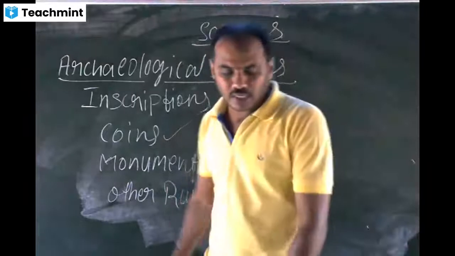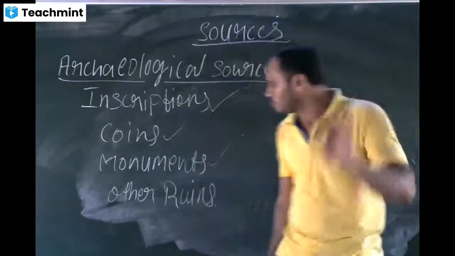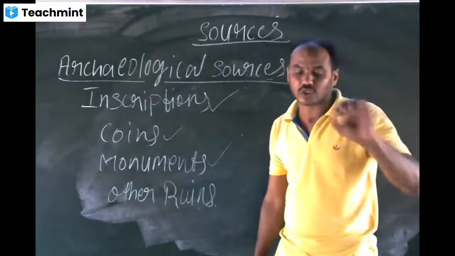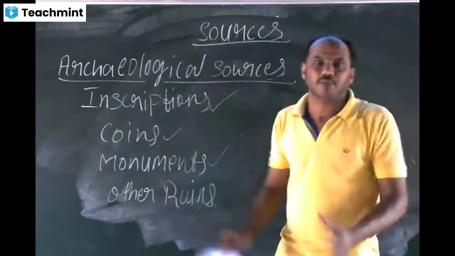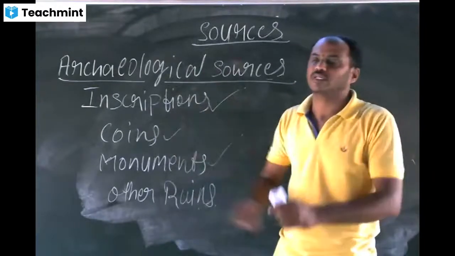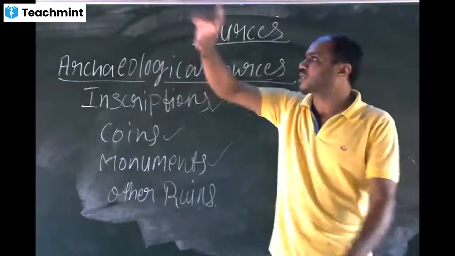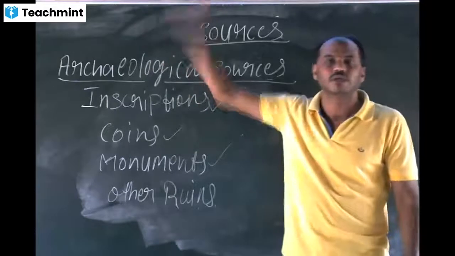Monuments are the major sources to write history. Why are monuments the major sources to write history? Because monuments are the live example. If you go to an old temple, there will be a record of who constructed the temple and when it was constructed. Each and everything will be dated there.